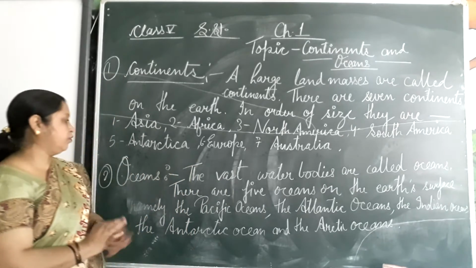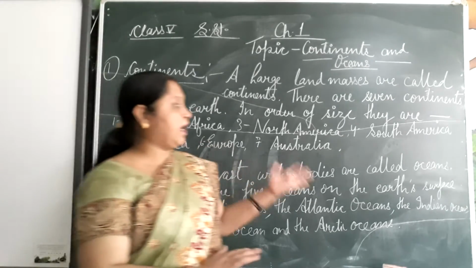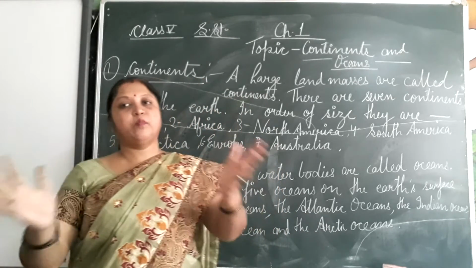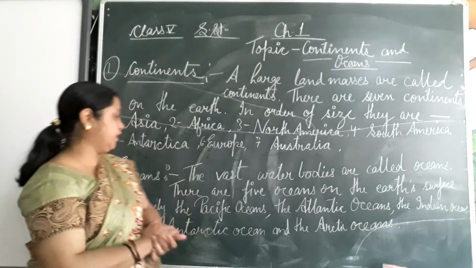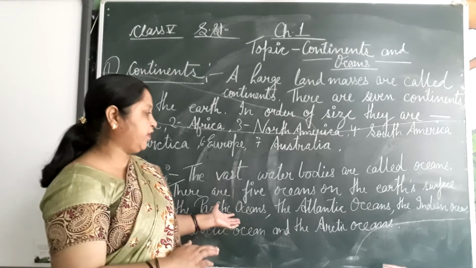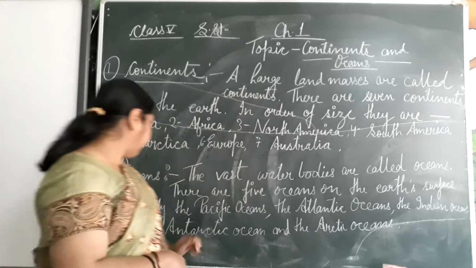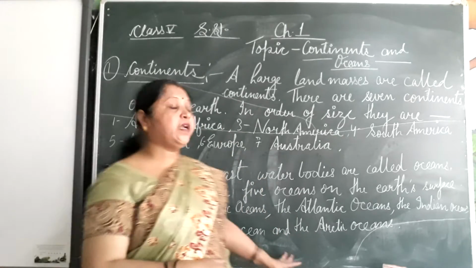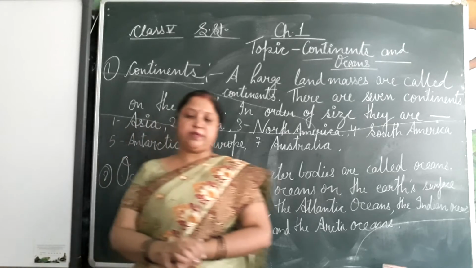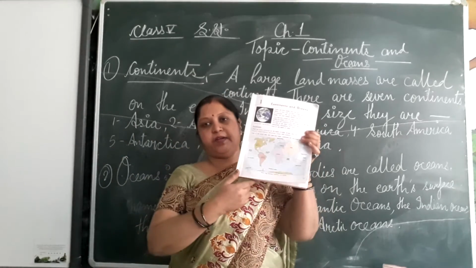See the next. What are oceans? The vast water bodies are called oceans. There are 5 oceans: the Pacific Ocean, Atlantic Ocean, Indian Ocean, Antarctic Ocean and Arctic Ocean. Understand? So let's start our chapter. Open your book, lesson 1, page number 3.